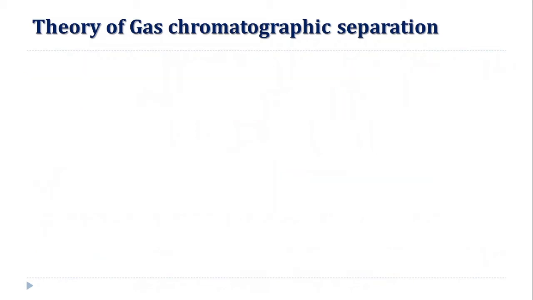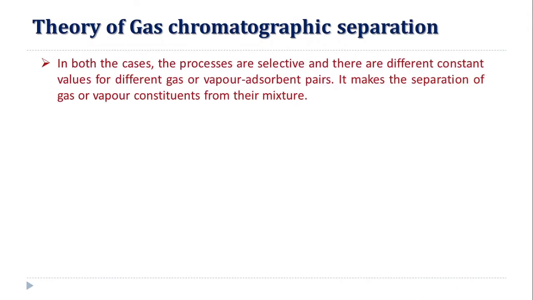In both cases, the processes are selective. There are different constant values for different gas or vapor and adsorbent pairs. It makes a separation of gas or vapor constituents from their mixture.